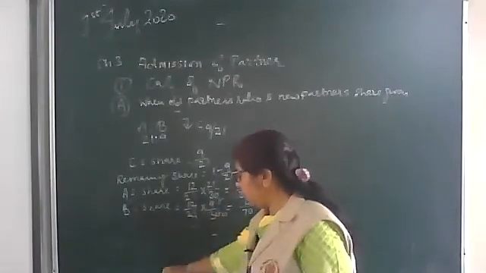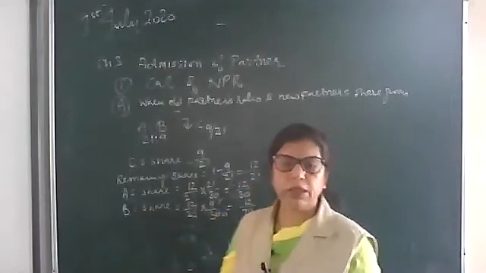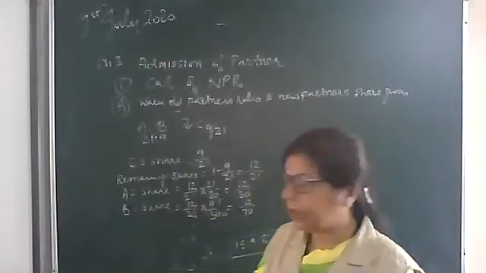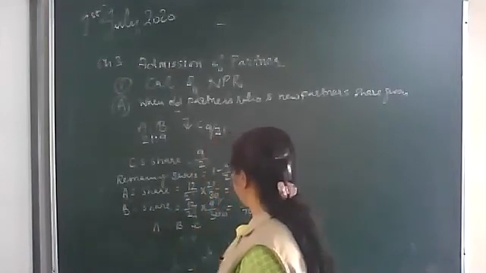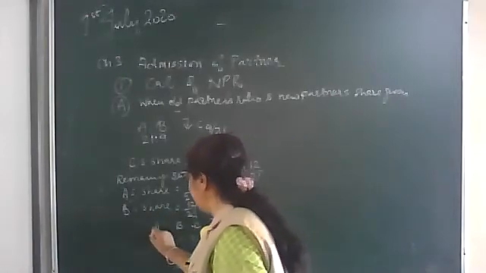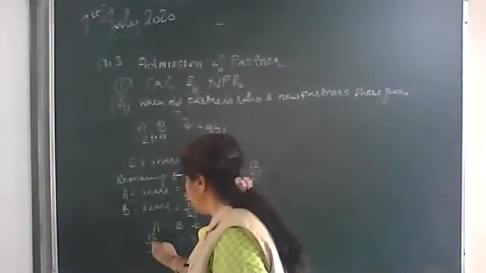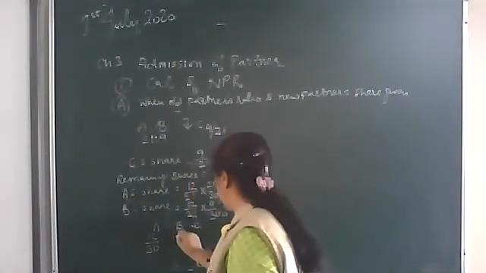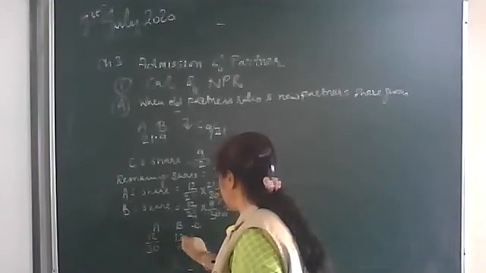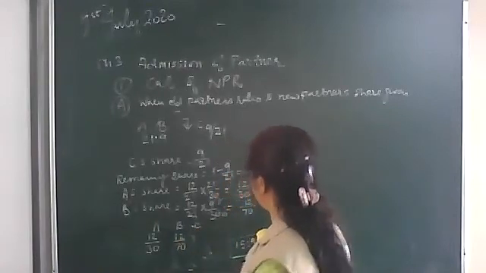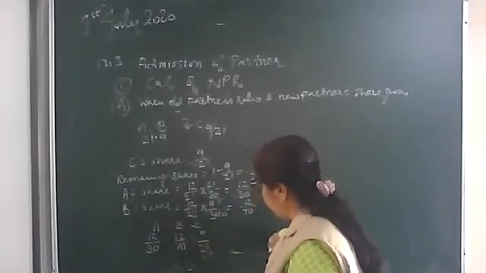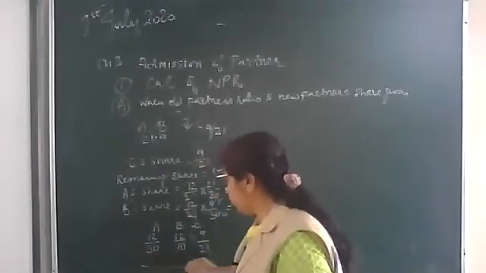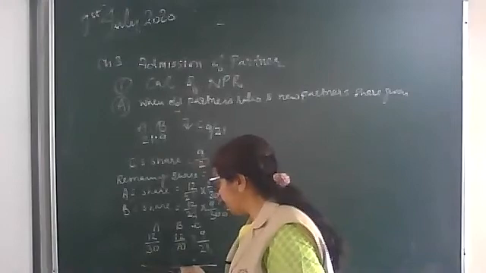Now we will bring them to the lowest term or to a common denominator. See, A, B, C: A's share is 12/30, B's share is 12/70, and C's share is 9/21. Now we have to take the LCM. Here LCM is 210.